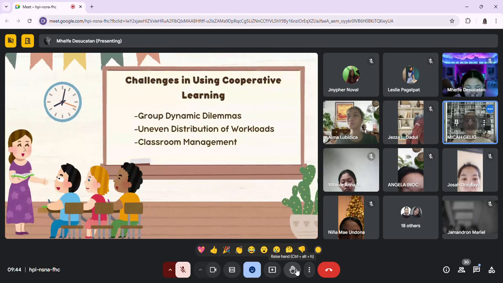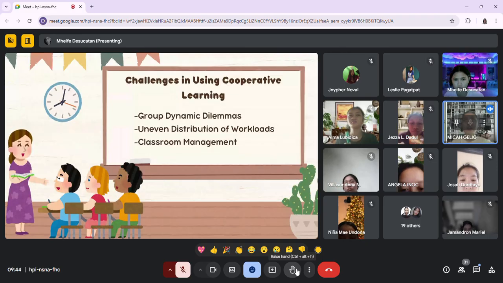All right. So in any group, children will bring different personalities, temperaments, and preferences, right? So these differences can sometimes lead to conflict or difficulty working together.